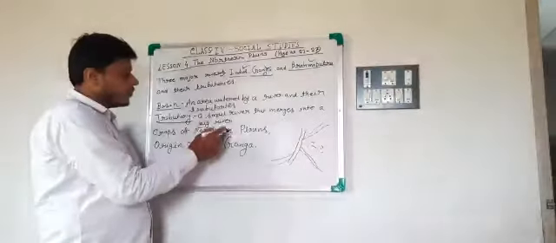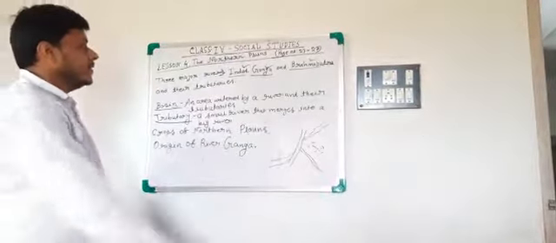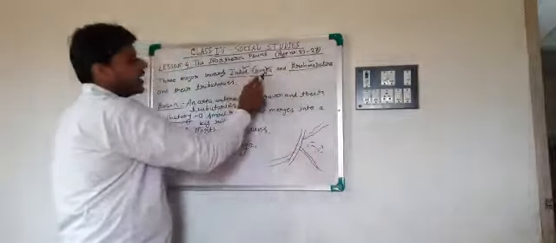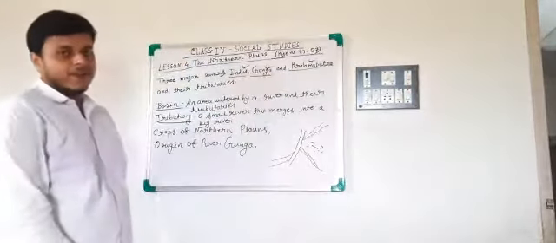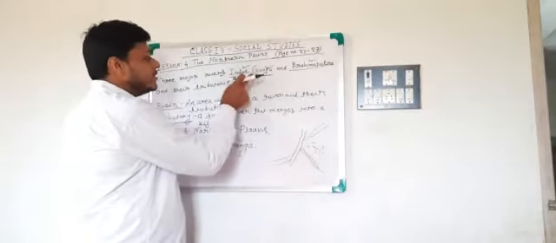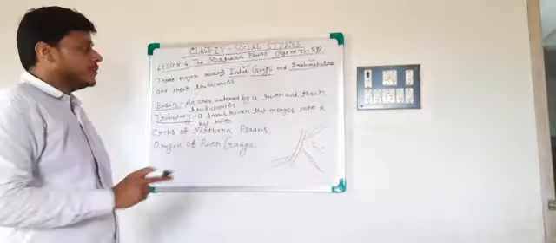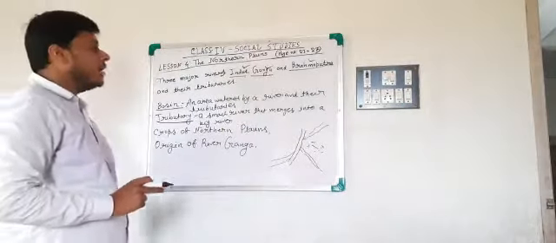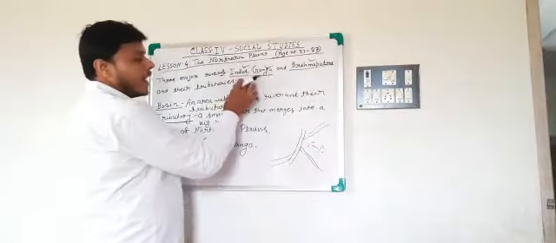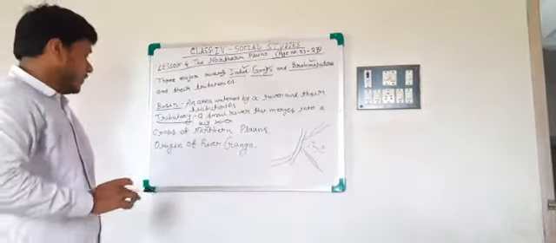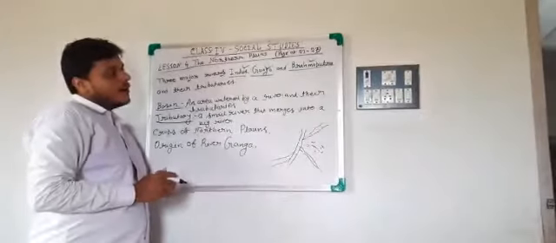Now crops on the northern plains. Remember, the Indus basin, Ganga basin and Brahmaputra basin are very fertile because of alluvial soil. During floods, these rivers carry alluvial soil, and these lands become fertile, which is very appropriate for crops.